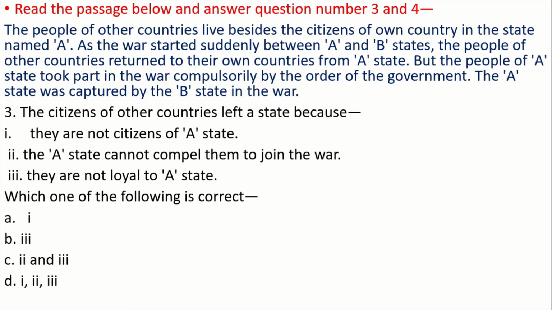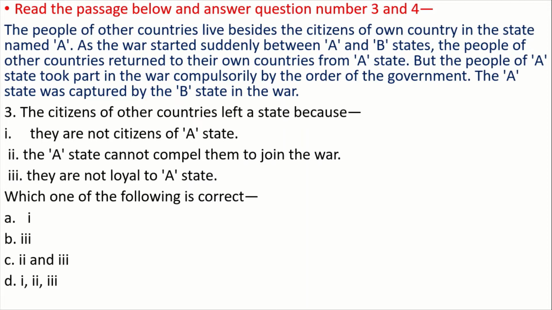Now there is a passage and you will read this passage and answer question number 3 and 4. The people of other countries live beside the citizens of their own country in the state named A. As the war started suddenly between A and B states, the people of other countries returned to their own countries from A state. But the people of A state took part in the war compulsorily by the order of the government. The A state was captured by the B state in the war.